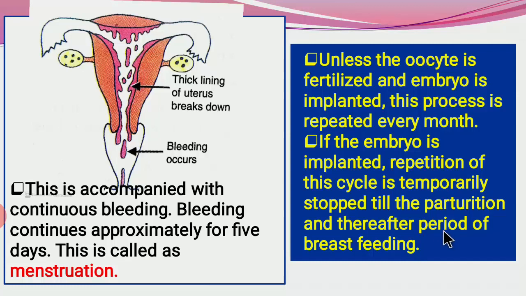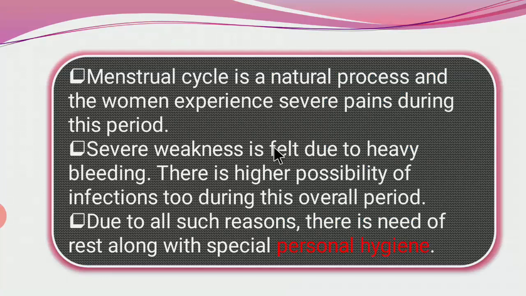Now, this menstrual cycle is a natural process, and the woman experiences severe pains during this period. Severe weakness is felt due to heavy bleeding. There is a higher possibility of infection too during this overall period.